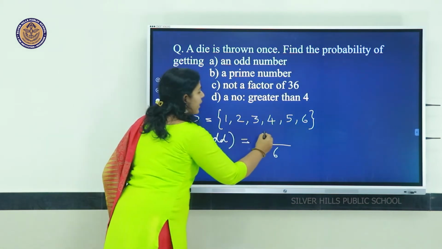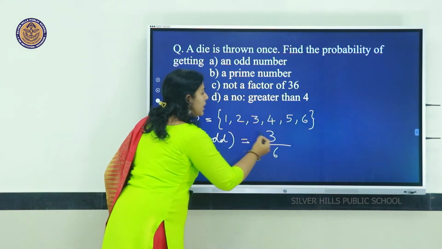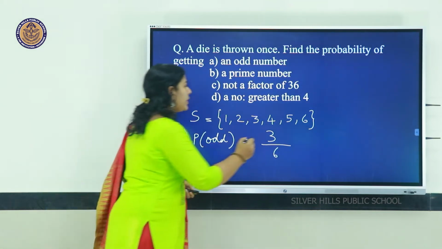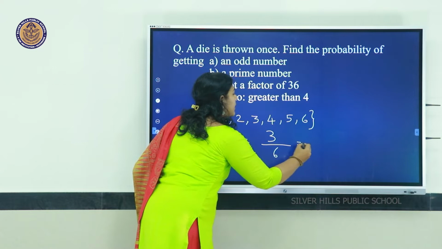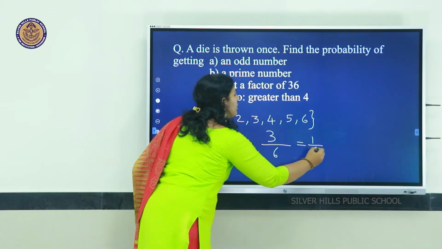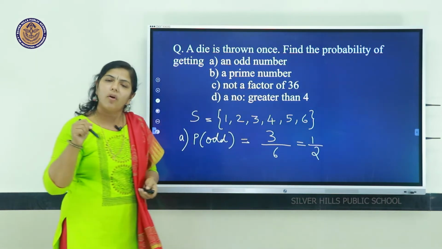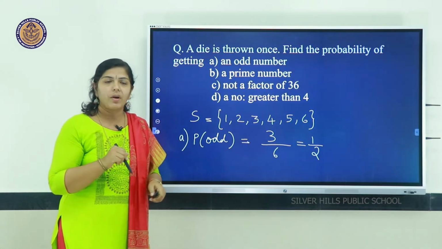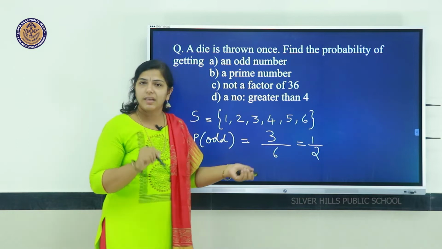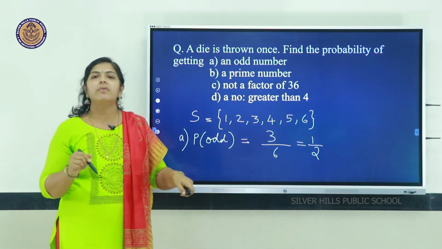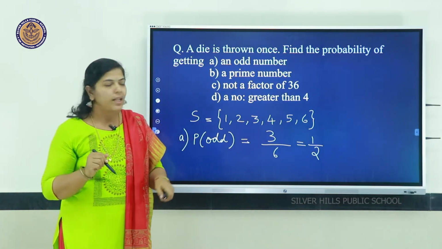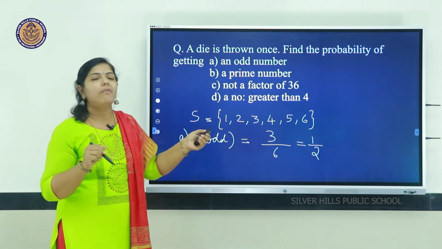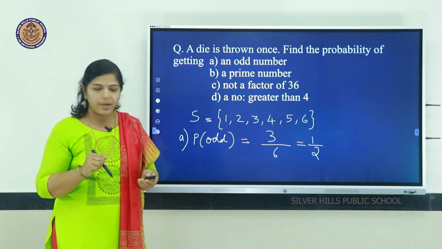That is, favorable outcomes are 3 outcomes, that is 1, 3 and 5. So the probability is 3 by 6, that is equal to 1 by 2. Probability should always be expressed in the simplest or lowest form. We should not write 3 by 6 as it is, we have to make it to the lowest form, that is 1 by 2. That is the first case, the probability of getting an odd number.